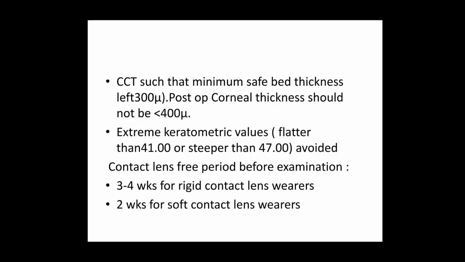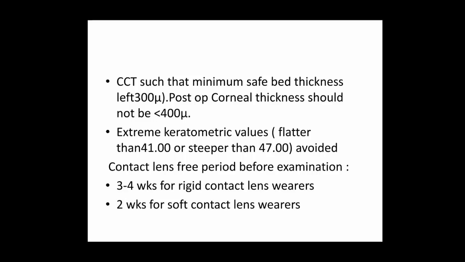And after doing the LASIK surgery, when you put the flap back, the total thickness should not be less than 400 microns, right? Okay, then somebody who has a K reading of less than 41 or more than 47 should be avoided for LASIK surgery, right? And most people going for LASIK are already using contact lenses.